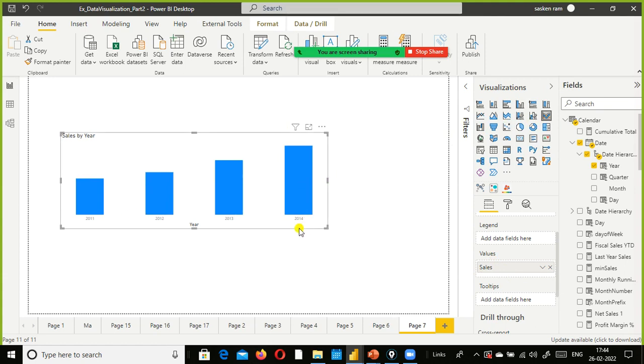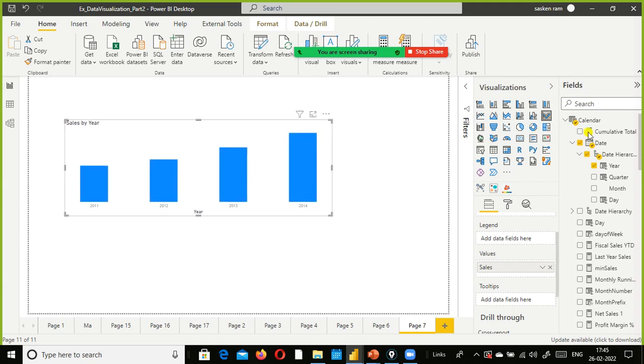When you look at this column chart, you can easily make out that we can see an increase in sales. We can see highest sales in 2014 compared to other years. This is the top performing year for us. In 2011 we started the company, and year on year we can see a growth in sales, and in 2014 the sale is high.